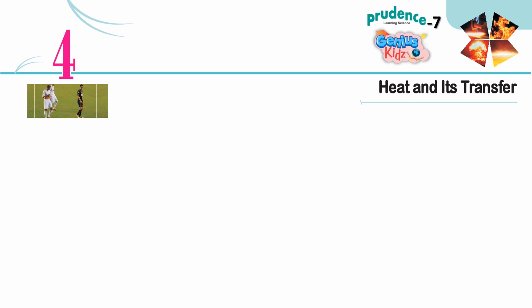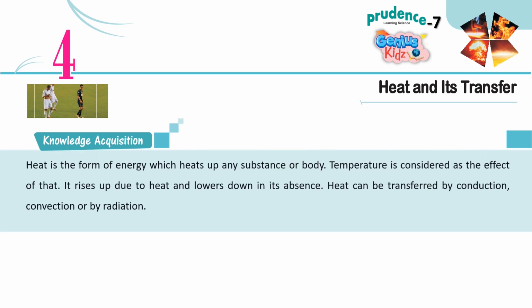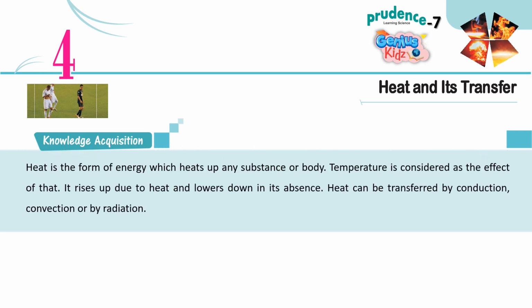Chapter 4. Heat and its transfer. Knowledge acquisition. Heat is the form of energy which heats up any substance or body. Temperature is considered as the effect of that. It rises due to heat and lowers in its absence. Heat can be transferred by conduction, convection, or radiation.